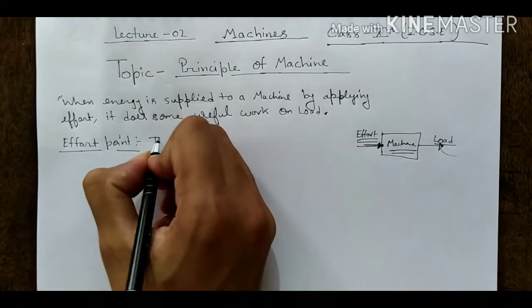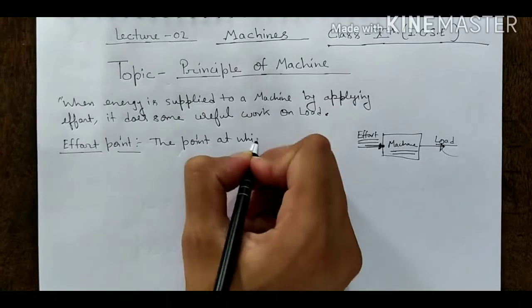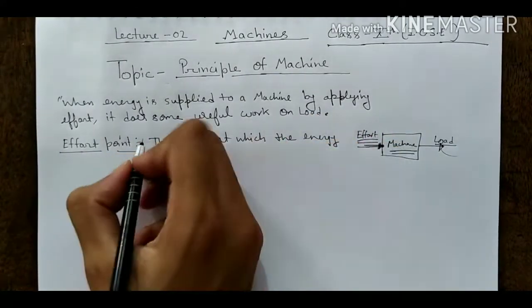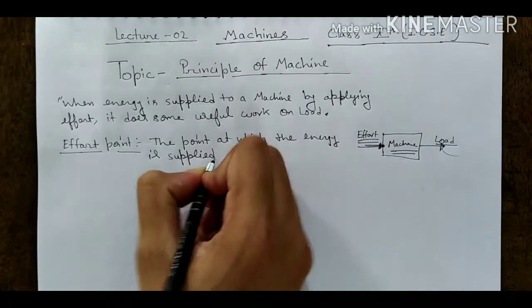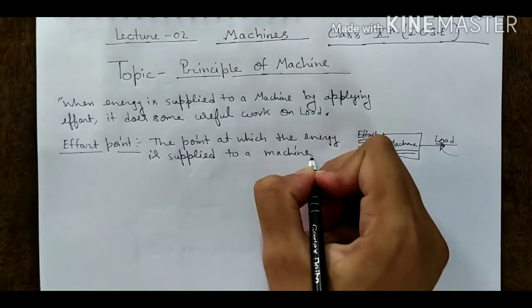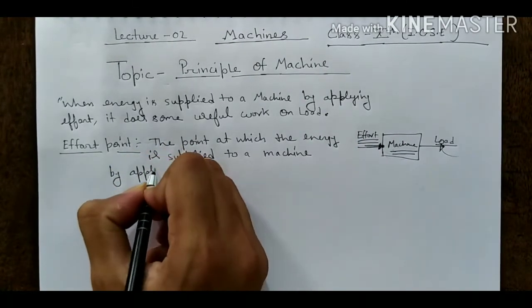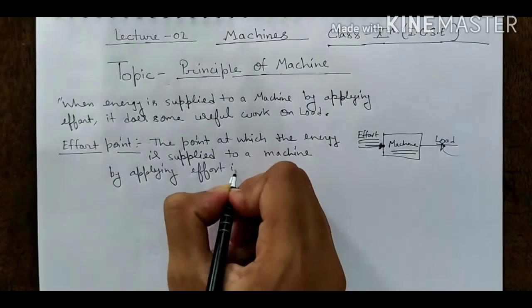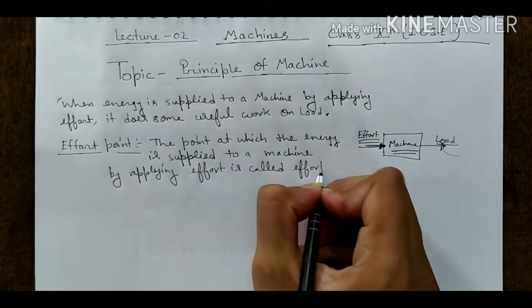So we can write here: the point at which the energy is supplied to a machine by applying effort is called the effort point.